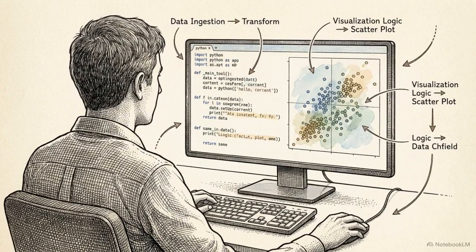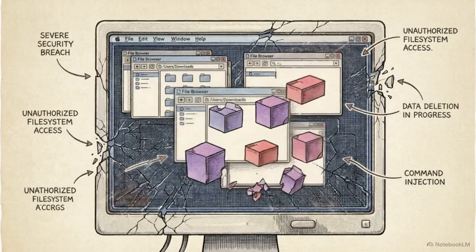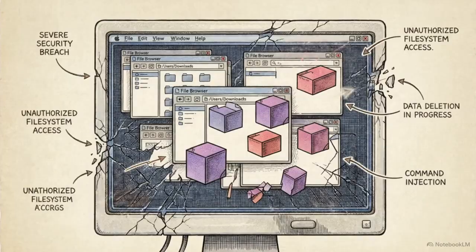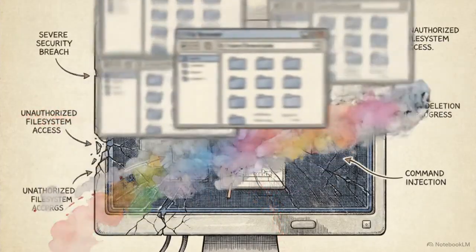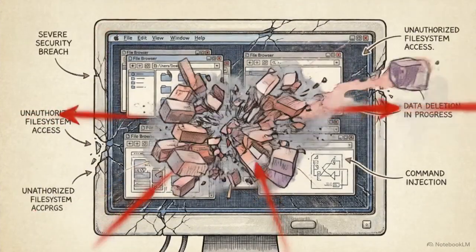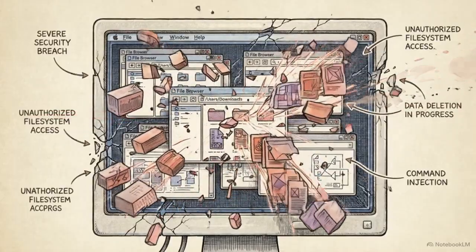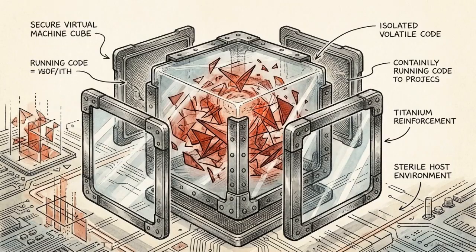For technical research, the agent must write, test, and run computational code directly on the machine. Executing AI-generated code directly on the host operating system is a severe vulnerability. It opens the door to command injection and unauthorized file system access. To prevent this, we isolate the code execution environment from the host machine using a sandbox.